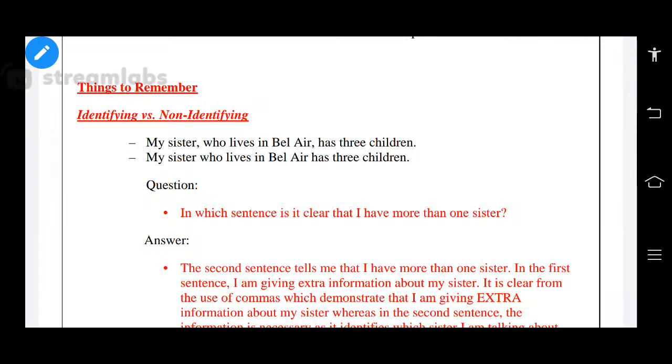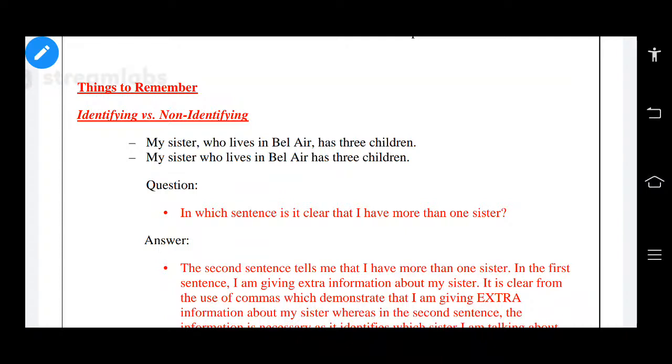Dependent clauses are of three types. They are the noun clause, the second one the adjective clause, and the third one the adverbial clause. Noun clause, we learned about the noun clause. A noun clause is nothing but a clause which functions as a noun. It may be used in the place of a subject, in the place of an object, or as the object of a preposition. Regarding that, we have even done an excellent exercise with noun clauses. And in this class we have learned about the adjective clause. An adjective clause is also a clause, but one which functions as an adjective.